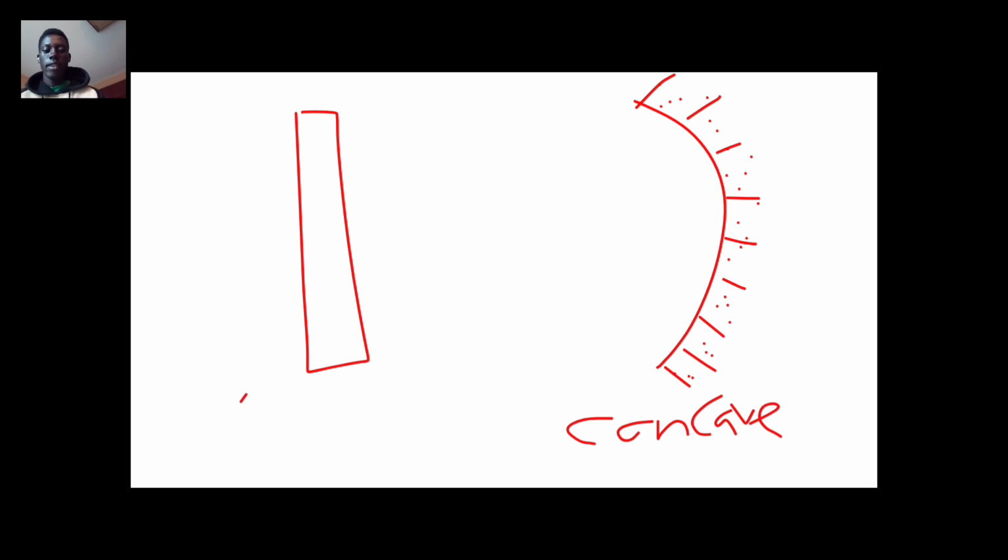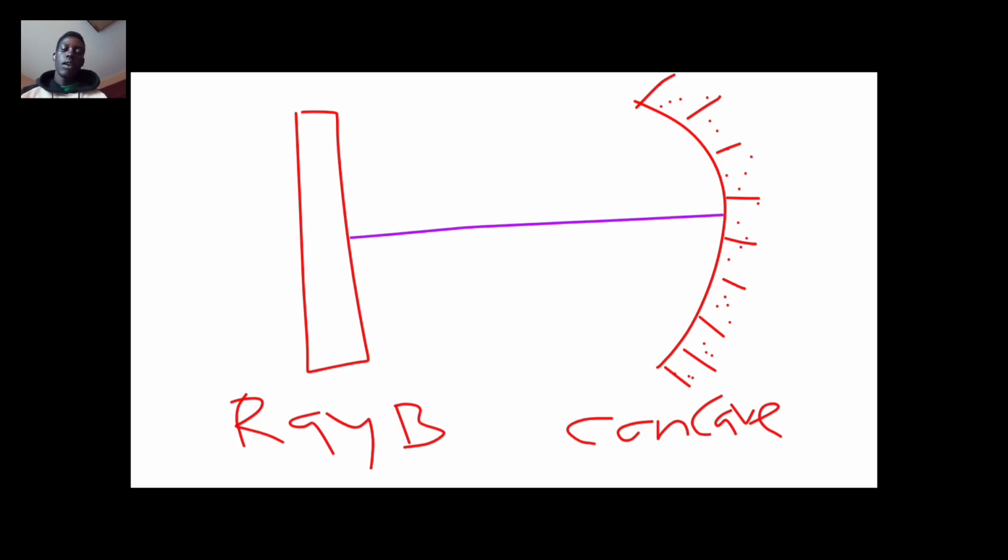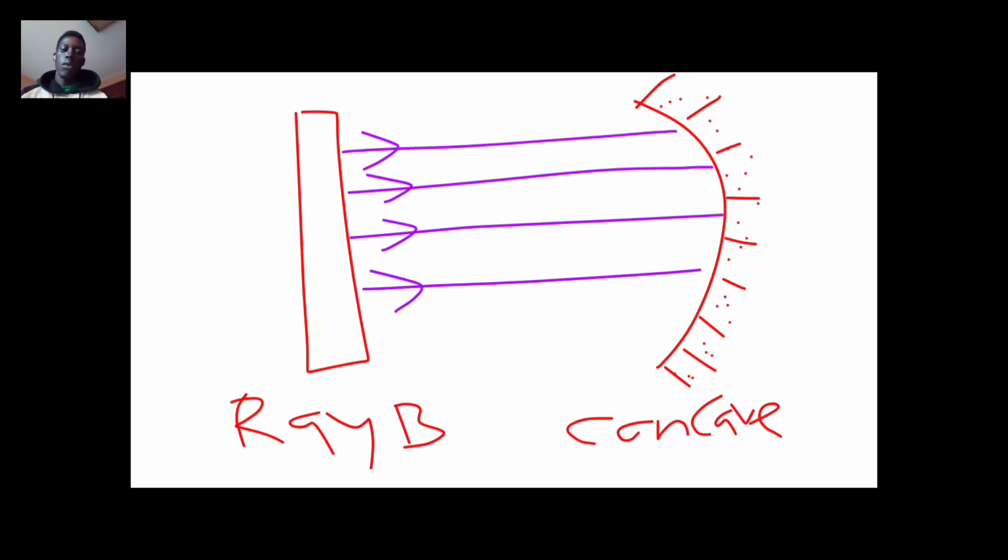And this one is the ray box. You are being told to release 5 rays of light: 1, 2, 3, 4, 5.